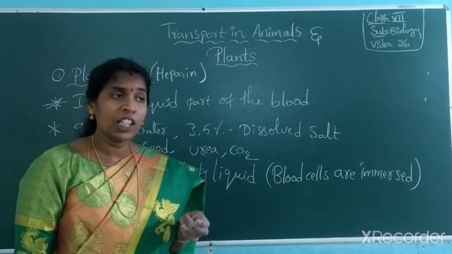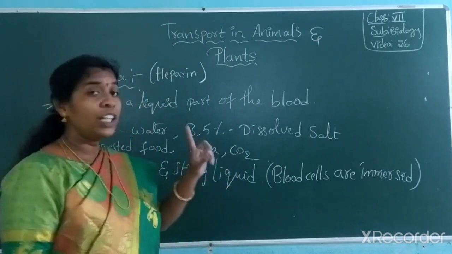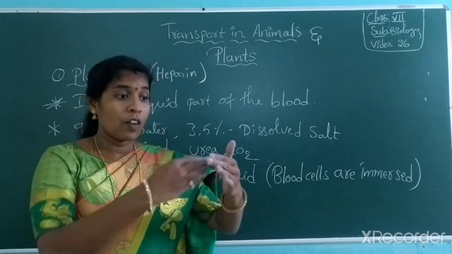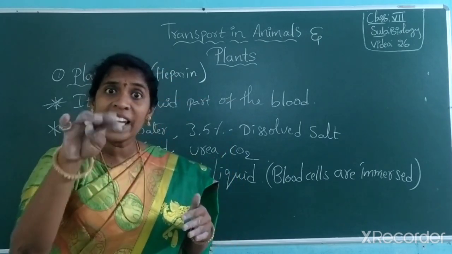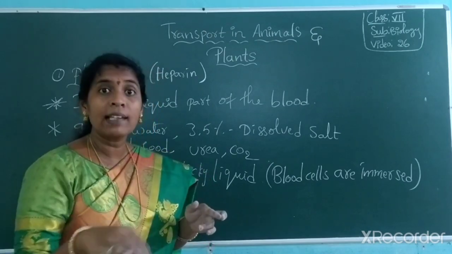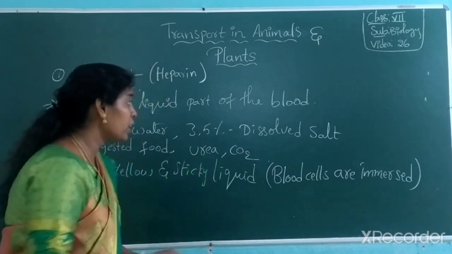Generally you see in diagnostic centers, when they take the blood, they add this heparin to it. Due to the addition of heparin, the upper pale yellow color fluid is deposited and the bottom red color cells are deposited.